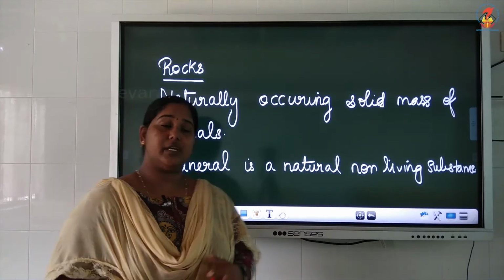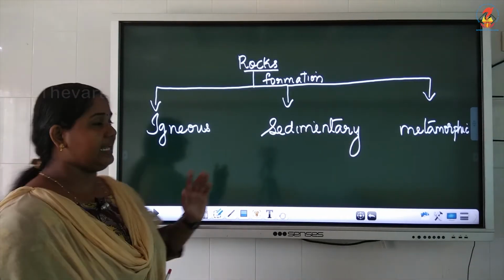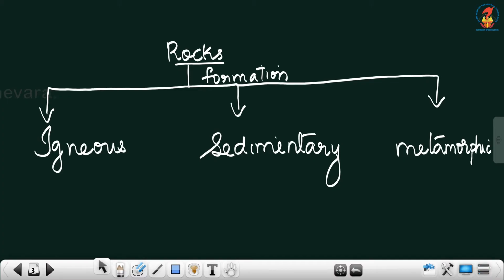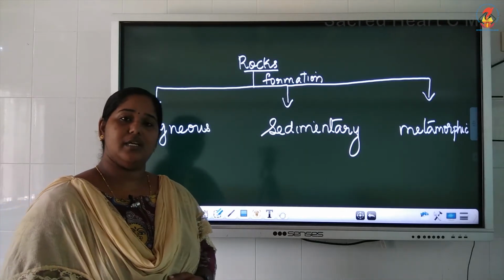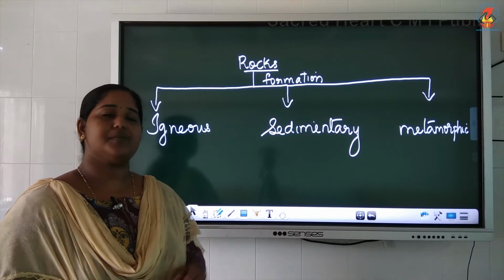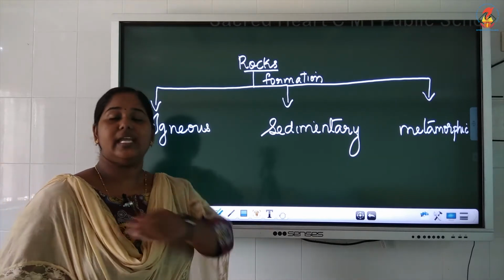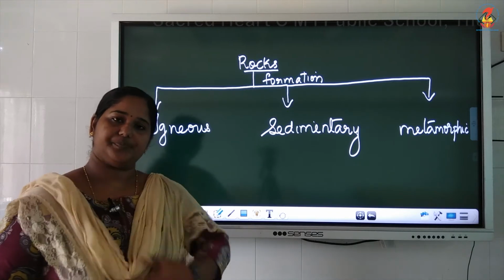Depending upon the formation, rocks are mainly classified into three types: igneous rock, sedimentary rock, and metamorphic rock. You may be hearing the names for the first time, isn't it? I'll tell you once again. Depending on the formation, rocks are classified into three types: igneous, sedimentary, and metamorphic rocks.